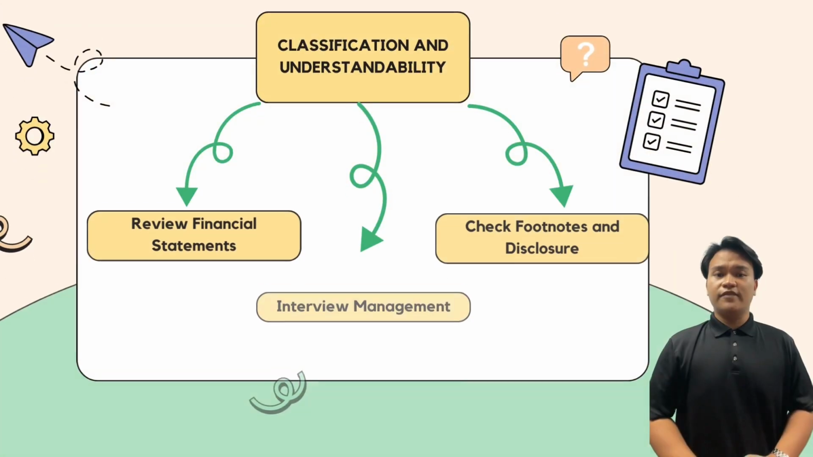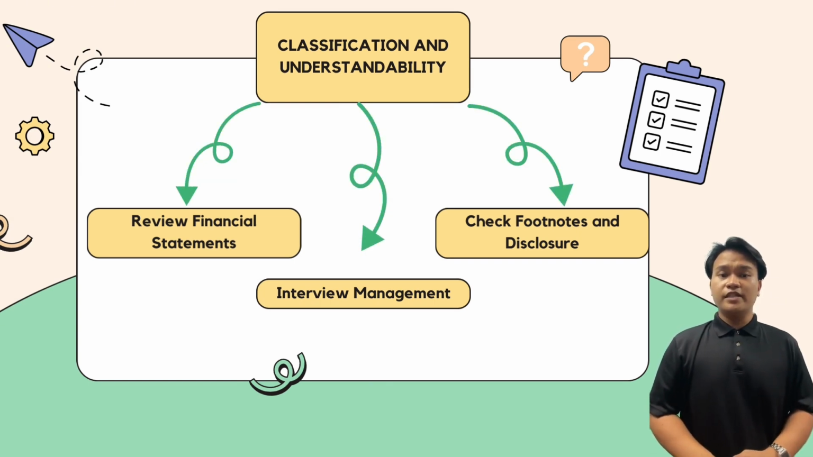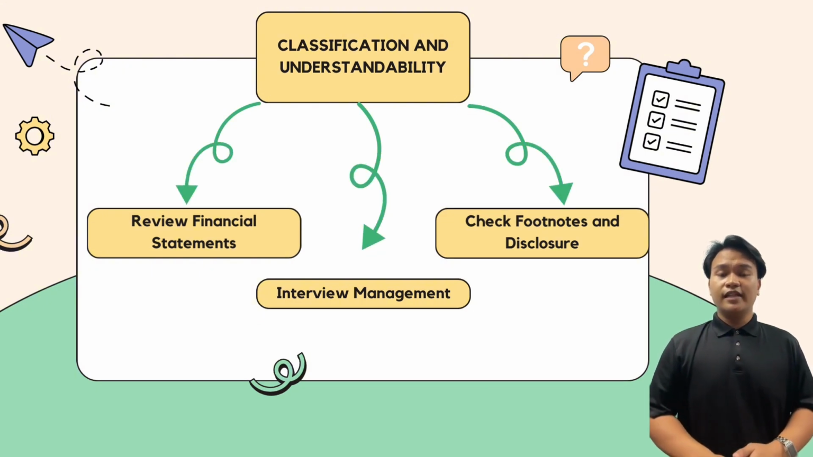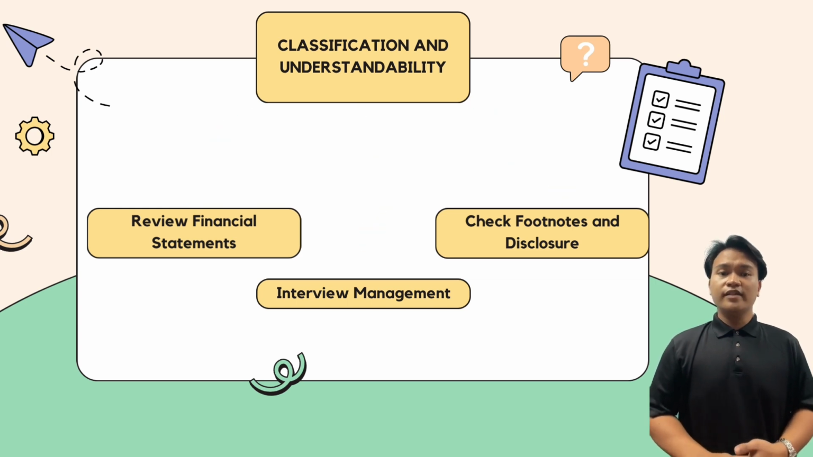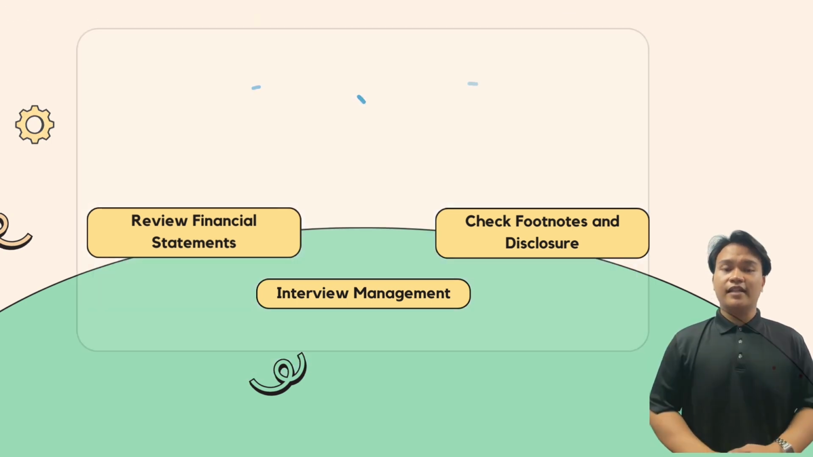Moving on to classification and understandability, this assertion ensures that financial information is appropriately presented and described and disclosures are clearly expressed. To support this assertion, auditors will review financial statements, which is to examine the classification of inventory in the balance sheet to ensure it is categorized correctly, such as raw materials, work in progress, or finished goods. This ensures that the inventory information is easily understandable and correctly classified.